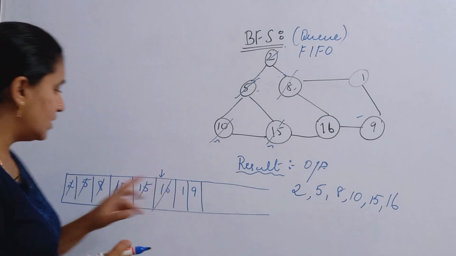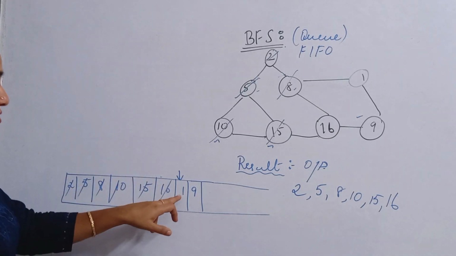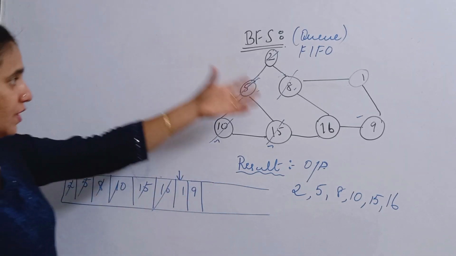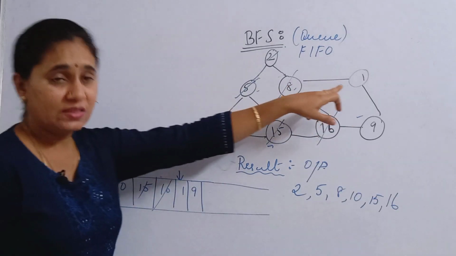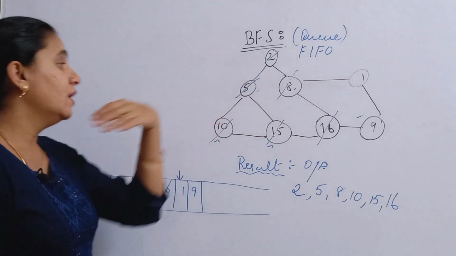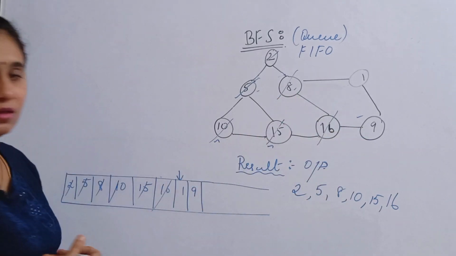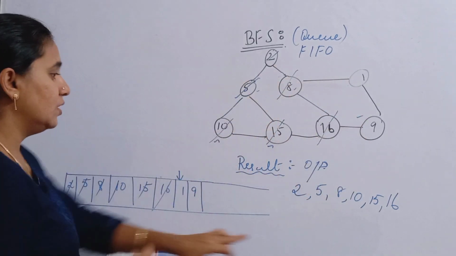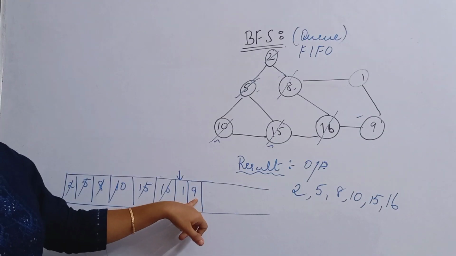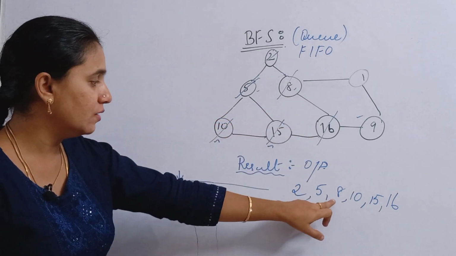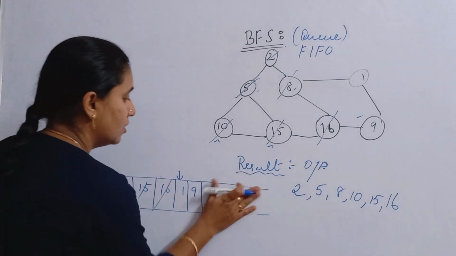So now what is the next front element? The next front element is 1. Okay, so the next front element is 1. You just find what are all the adjacent elements that are present for 1. The adjacent elements present with 1 are 8 and 9. Okay, so 8 and 9. So 8 is also being visited. 9 is being entered inside the queue. Okay, see 8 is visited, isn't it? See, already visited. So 9 is already entered inside the queue data structure.